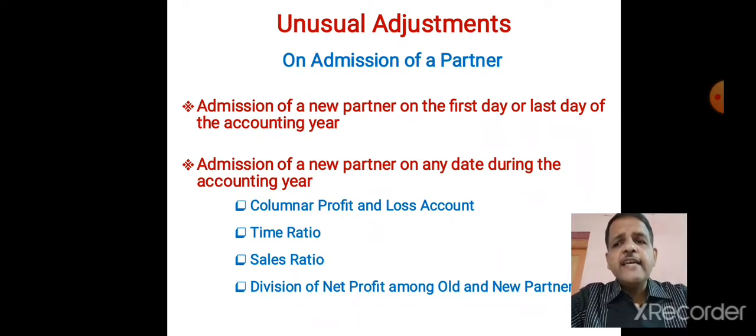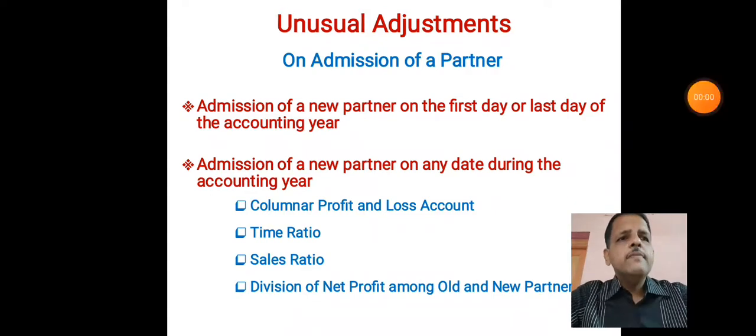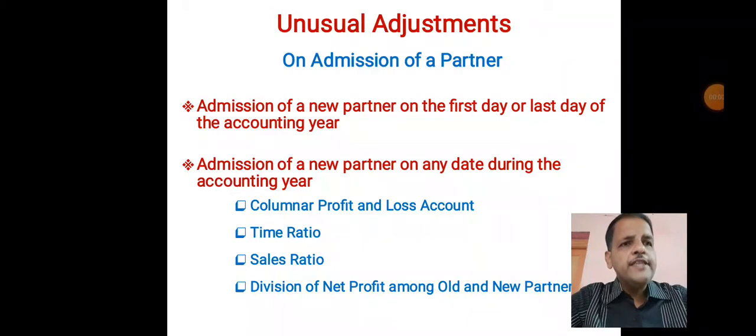Now if expenses or incomes are not given separately for pre-entry and post-entry period, then we have to calculate the net profit of the entire period, and for that purpose certain items we have to distribute in time ratio. If we don't know how to distribute those items in time ratio, then we may sometimes distribute net profit wrongly. Certain items we can distribute in time ratio.